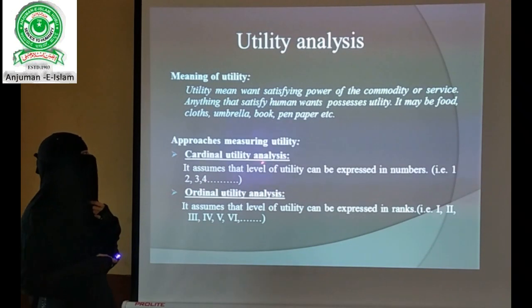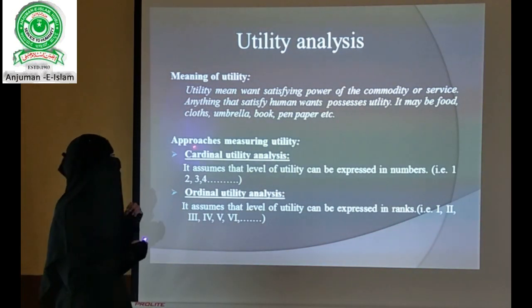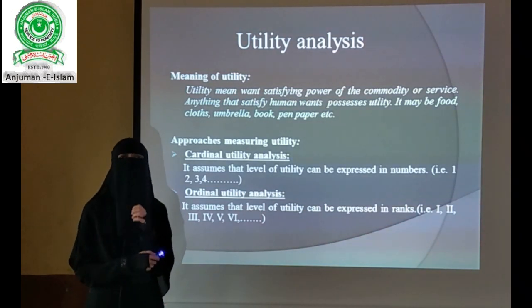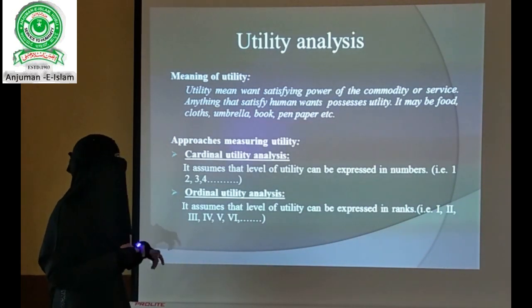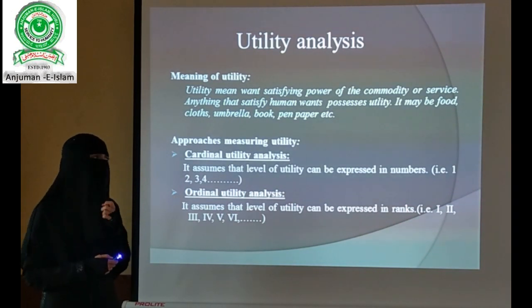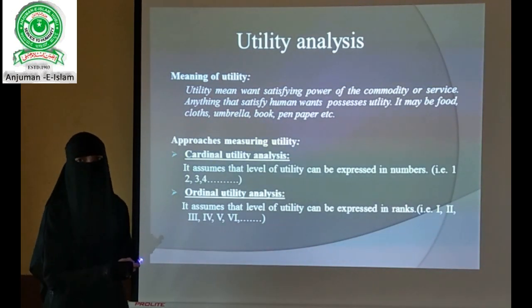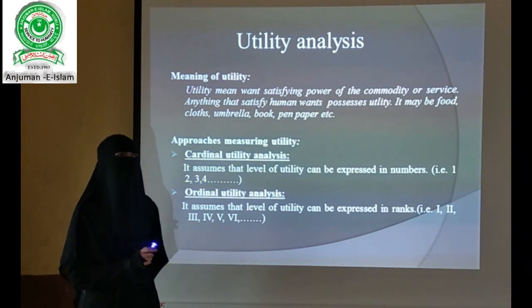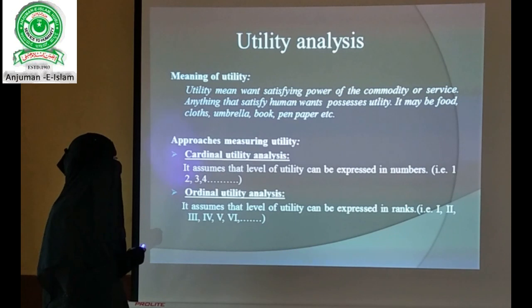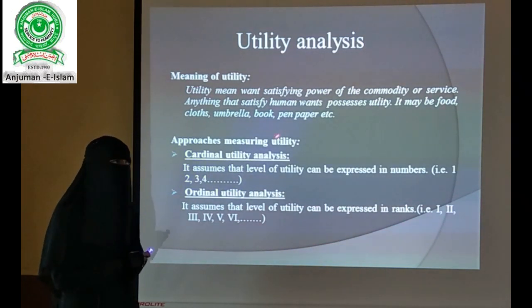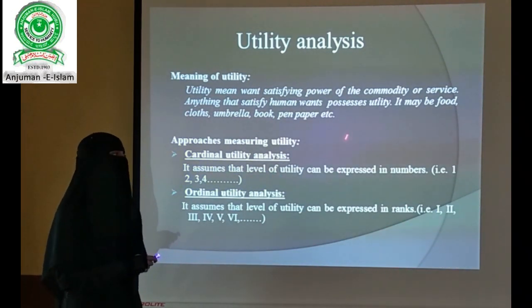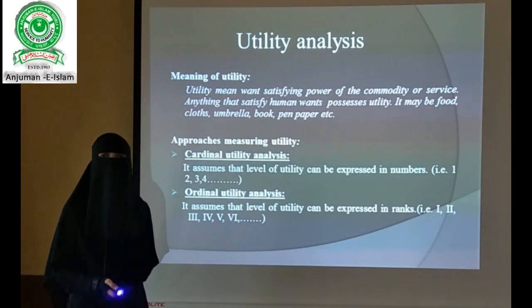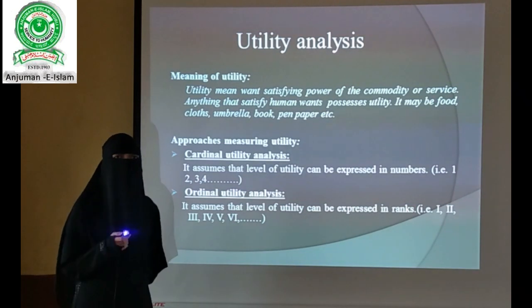Now there are two main approaches to understand utility. Economics has given two important measures here to understand the utility approach. The first is cardinal utility analysis, and the second is ordinal utility analysis. Let's see what cardinal utility analysis is. Cardinal utility analysis assumes that utility can be expressed in numbers, that is 1, 2, 3, 4, the numerical form, 1, 2, 3, 4, 5, which may continue to the last.